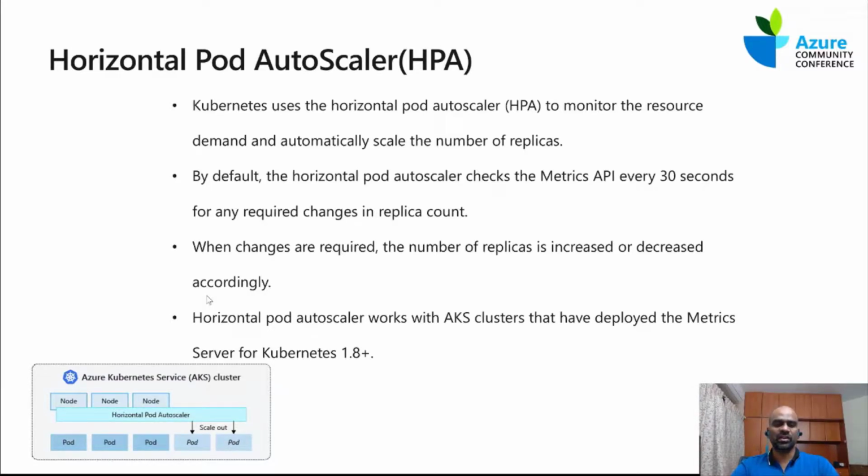Someone must be there to actually scale it up. The one which scales your pods based on certain criteria is called the Horizontal Pod Autoscaler. We'll explain what those criteria are. When changes are required, the number of replicas increases or decreases accordingly.